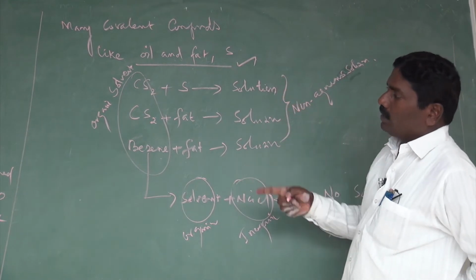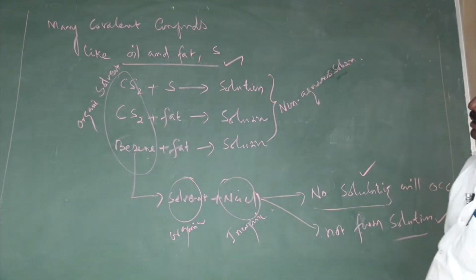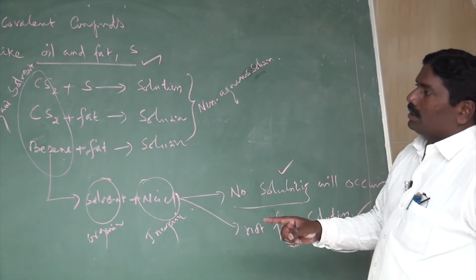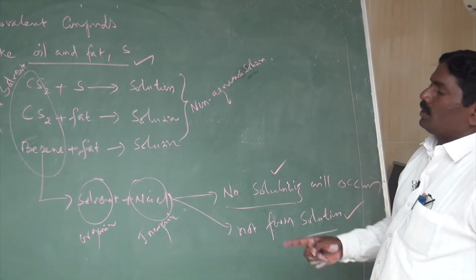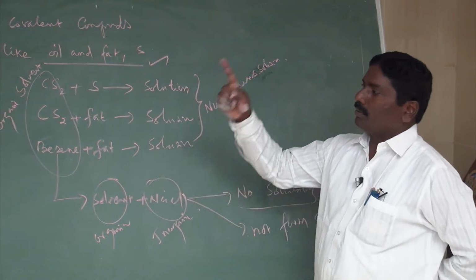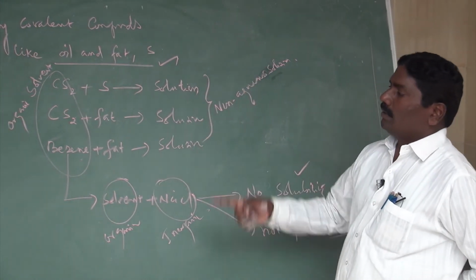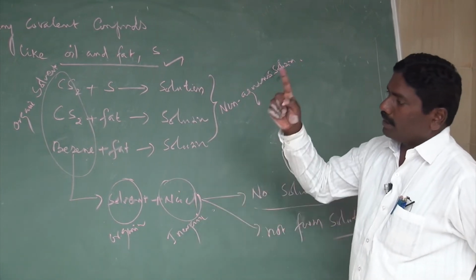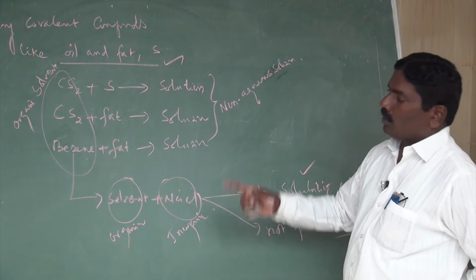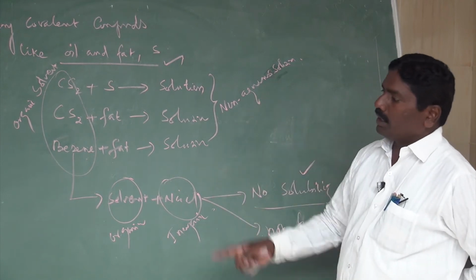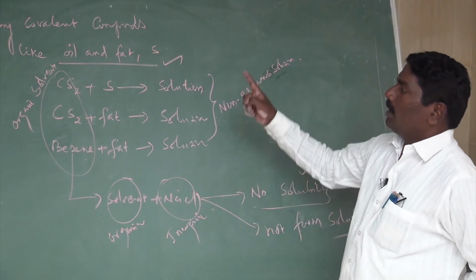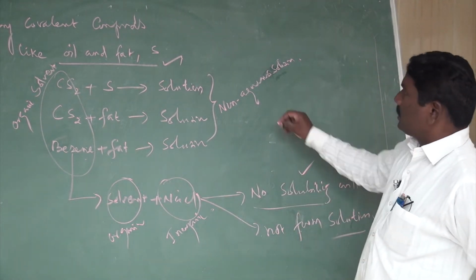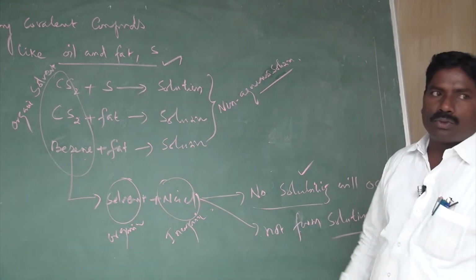There are aqueous solutions and non-aqueous solutions. This is a point you should learn very properly: what are called aqueous solutions and what are called non-aqueous solutions. In an aqueous solution, water is the major solvent, whereas in non-aqueous solutions, benzene, carbon disulfide, chloroform, carbon tetrachloride, and acetone are the best solvents for organic substances, which dissolve and give solutions.